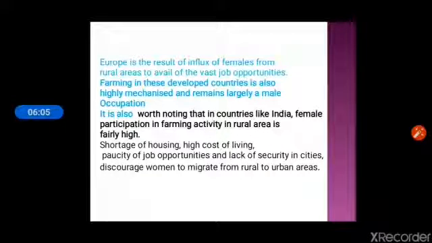It is also worth noting that in countries like India, female participation in farming activities in rural area is fairly high because shortage of housing in the cities, high cost of living in urban areas, paucity of job opportunities, and lack of security in the cities discourage women to migrate from rural area to urban areas.